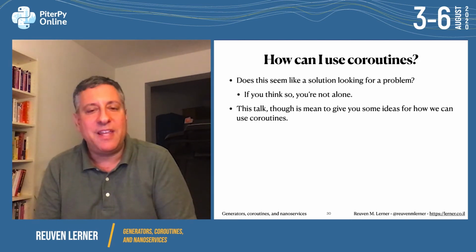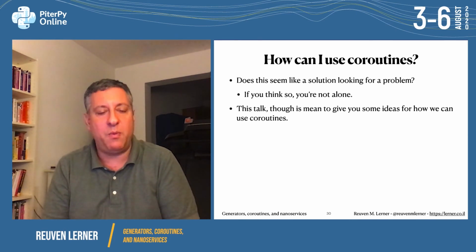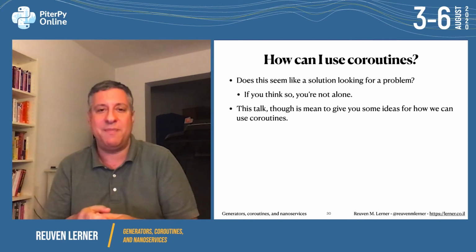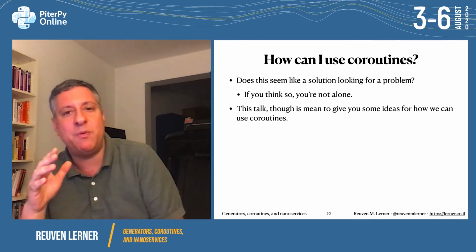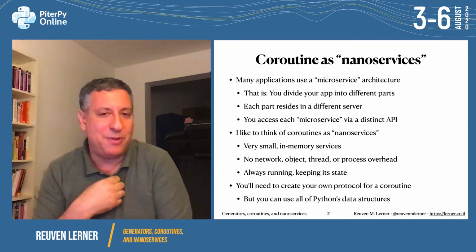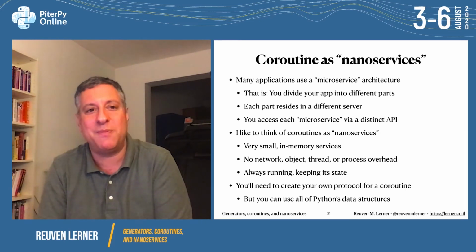Often it seems like coroutines are a solution looking for a problem, and I thought that for a long time as well. What I'm hoping is that the rest of this talk will give you some ideas for how we can use them. The perspective that I want you to have is of seeing them as nanoservices. Now, I made up the term nanoservices, so far as I know, but I'm sure there are plenty of other people who've talked about such things.